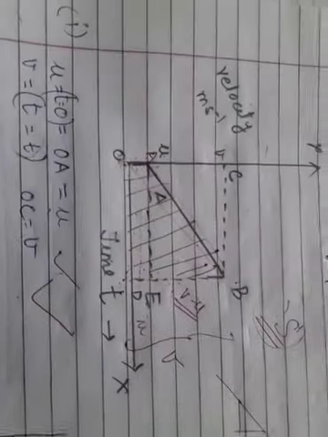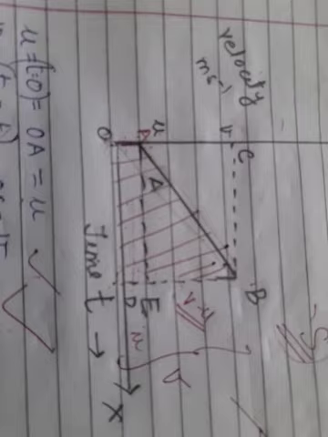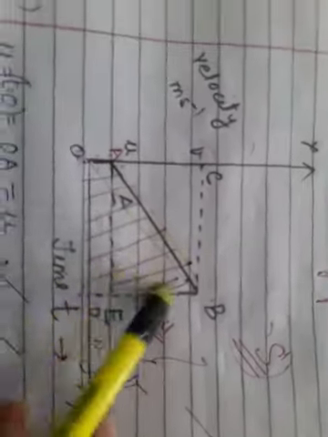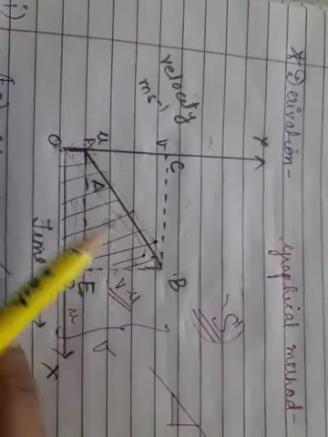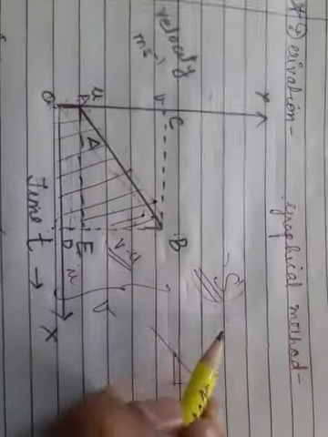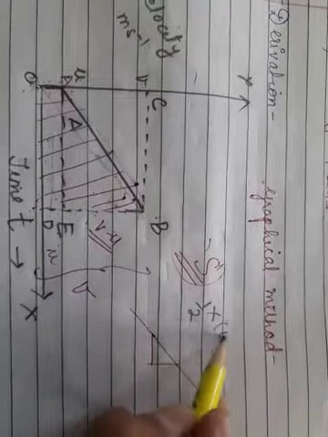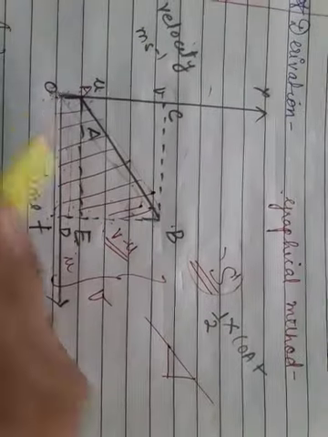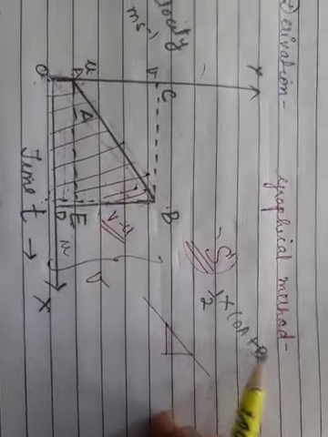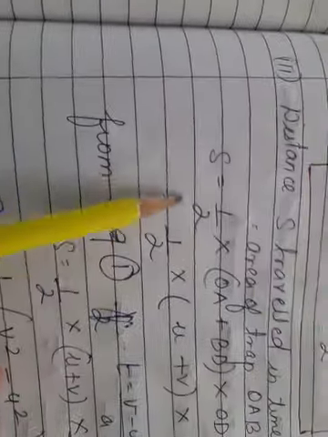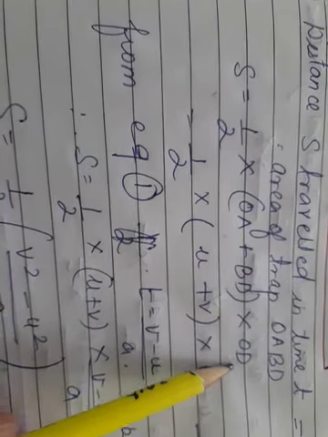Now the third one. Now directly we are going to find out the distance traveled S in time T. So now we will be finding the area of this whole trapezium. So what is the area of the trapezium? Half into the sum of the parallel sides, which is half into sum of OA plus BD into the base, which is OD. So here I got half into OA plus BD into OD.